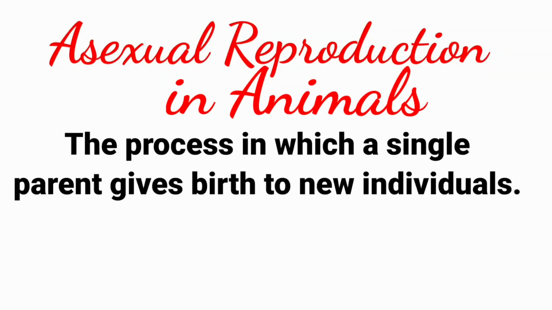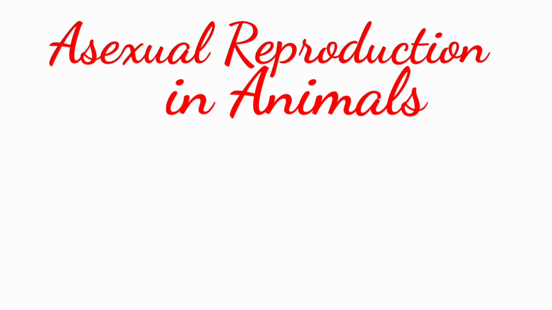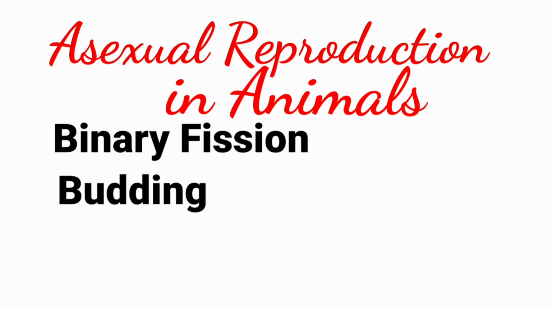Our next topic is about asexual reproduction. Asexual reproduction is the process in which a single parent gives birth to new individuals. In asexual reproduction, gametes are not involved. Instead, a single parent is involved. Different types of asexual reproduction are budding, binary fission, etc.